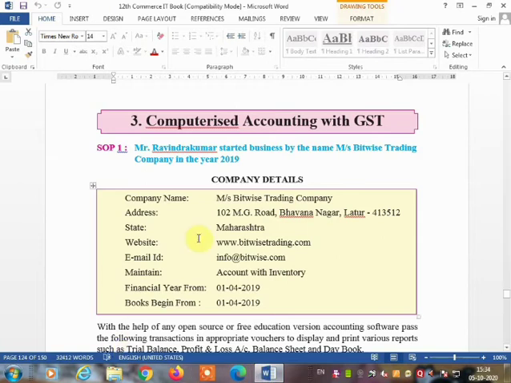It is given in your IT textbooks, Computer Accounting with GST. And this first practical is the board practical, skill-oriented practical first. Now we are going to create a new company. The company details are given.